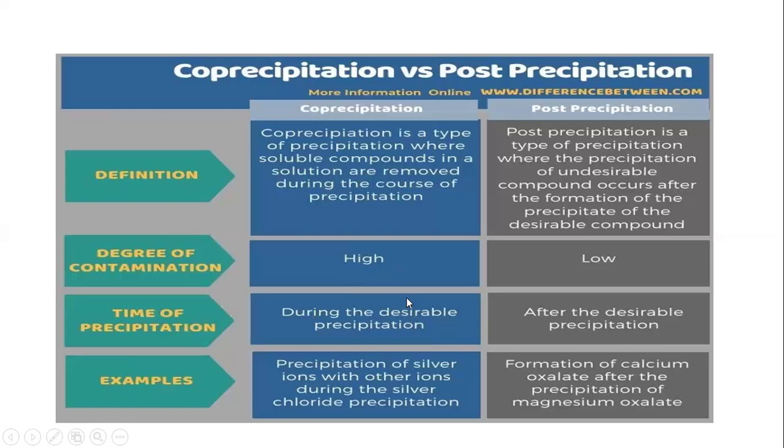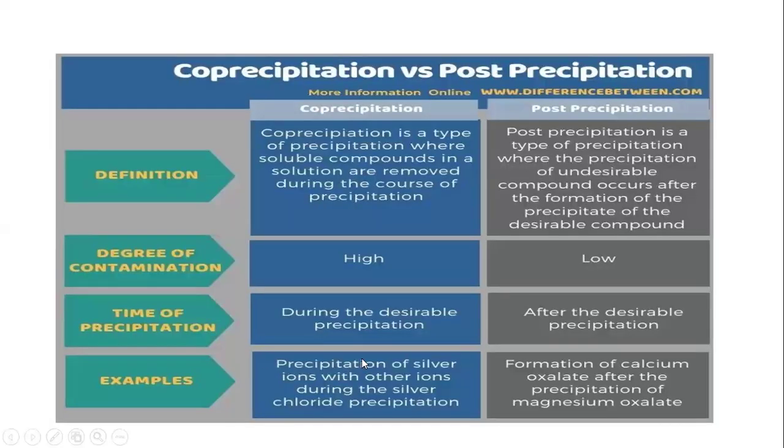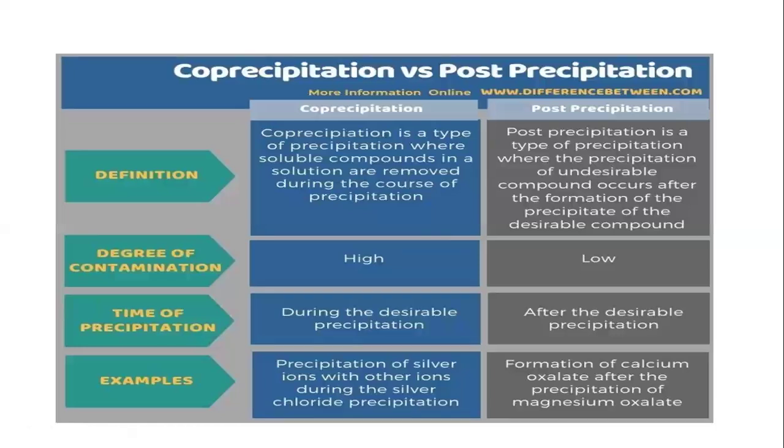For example, in the above example, we are determining the barium sulfate precipitate. At the same time as the precipitation of barium sulfate, another precipitation comes, that is the co-precipitation. In the case of post-precipitation, first of all barium sulfate precipitates, and only after that do the calcium and strontium precipitate, that is the post-precipitation.